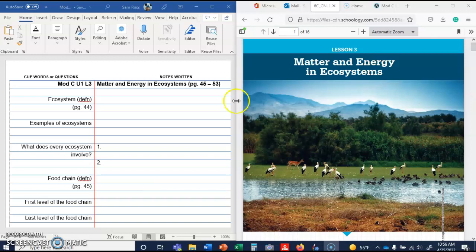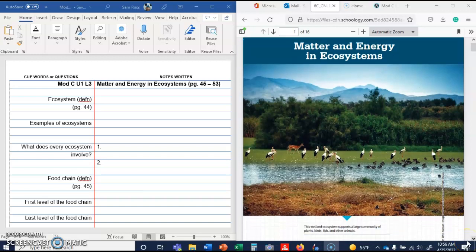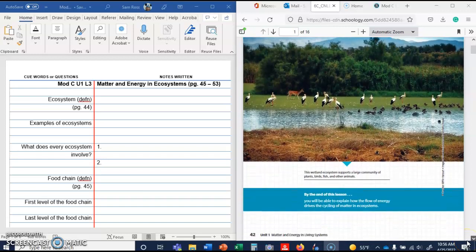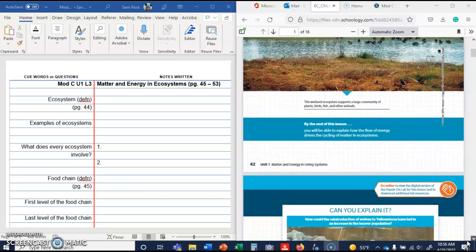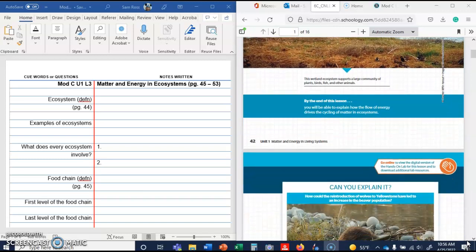Notes. This is from your book, so you can follow along in your book, or you're going to have to pause it. I'm going to go fairly quickly. I'm just going to show you where everything's at, and then you can write it at your own pace. If you need to pause, or if you need to allow me to go faster than I am, you can do that too. So the first thing we need is the ecosystem definition, and that's on page 44.